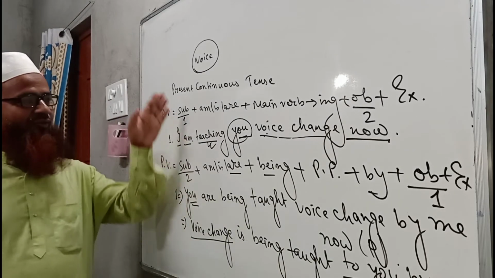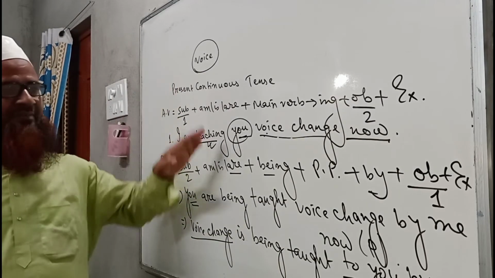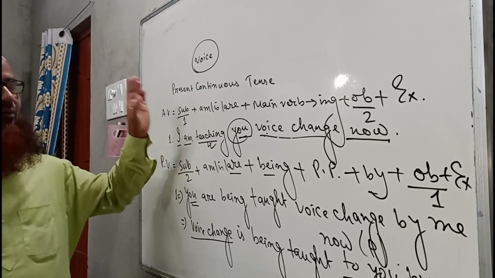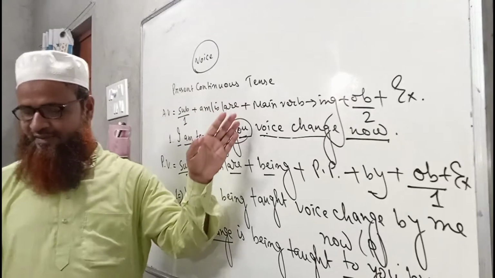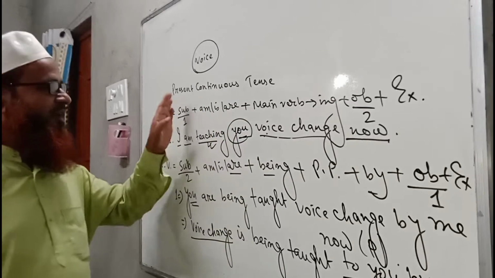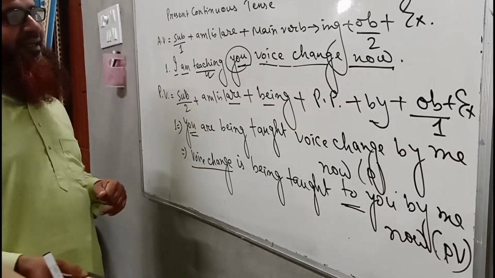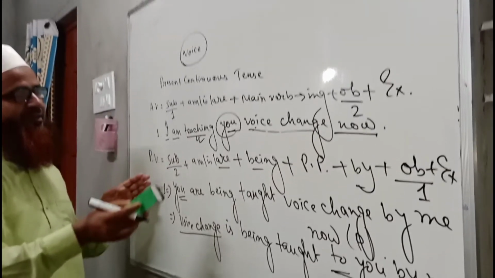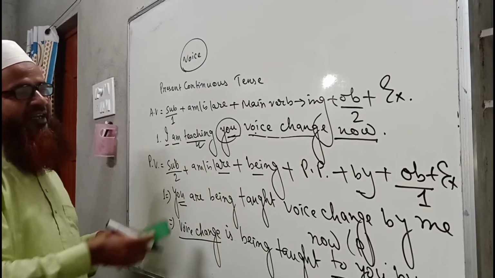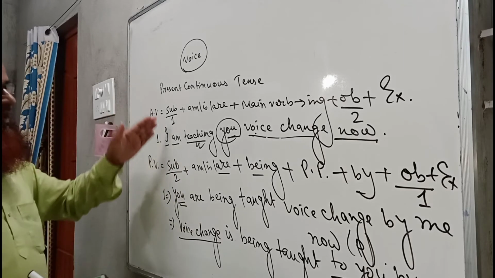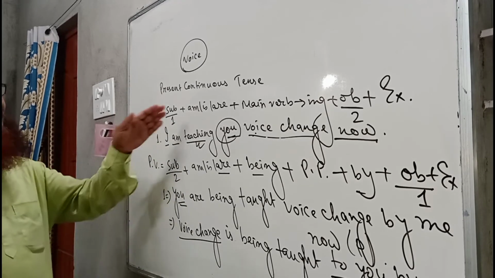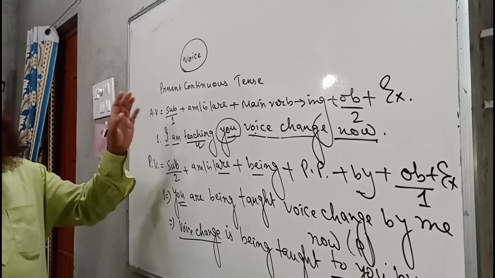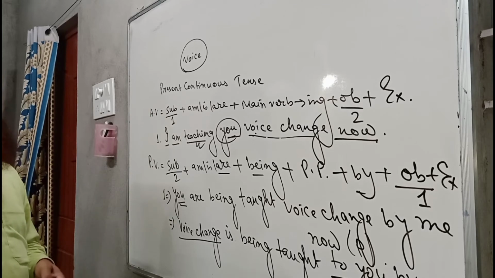So I hope you have already understood. I have tried my level best to make you understand one by one, word by word. So it is very clear to you. Yet I will write some more sentences to make your conception very clear. So I will write sentences of passive present continuous tense only. Please look at the board and see closely, very attentively, how the changes have taken place.